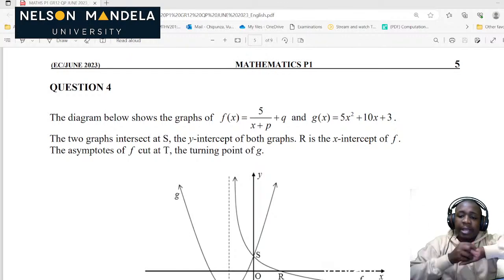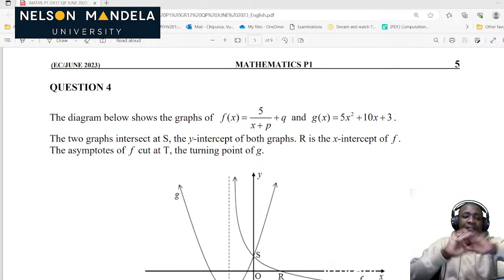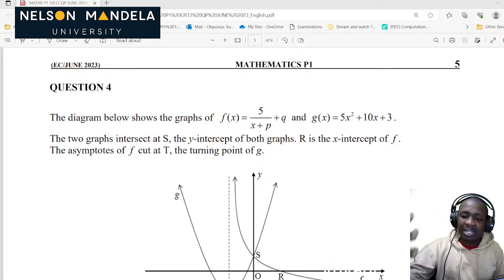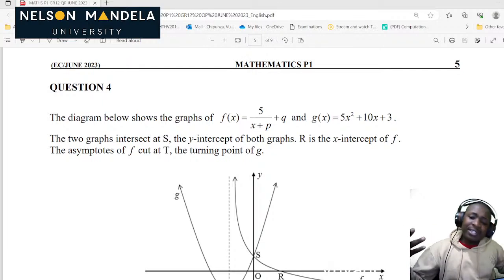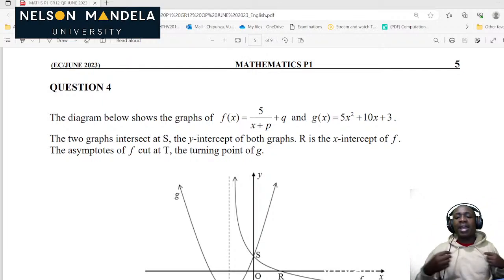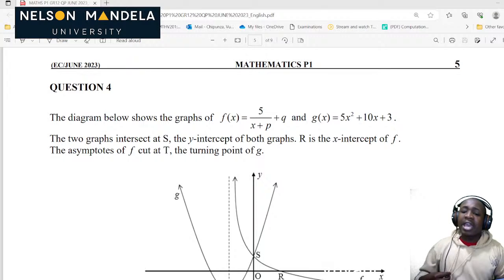Just a quick recap on functions. What is important is to understand that from Grade 8 you were taught about the different types of function. In Grade 8 you are only introduced to straight line functions, where we are looking at y equals mx plus c, or y minus y1 equals m times (x minus x1).